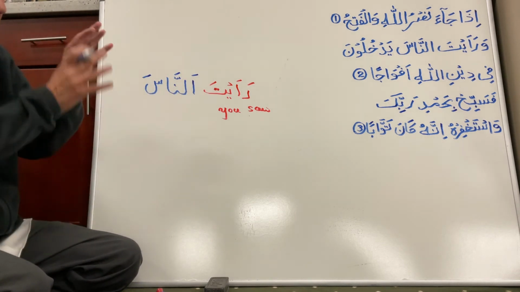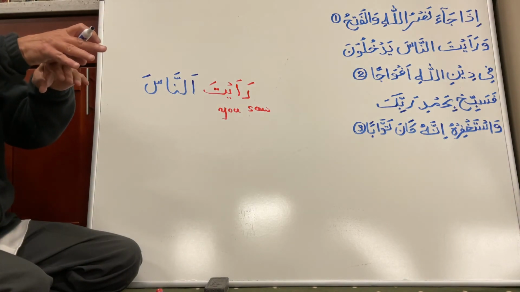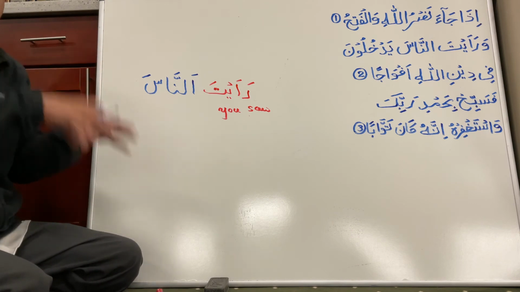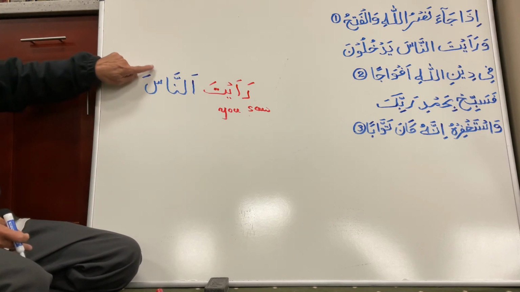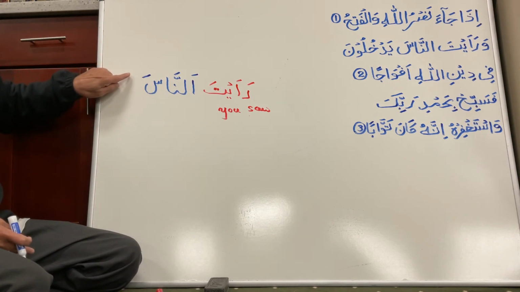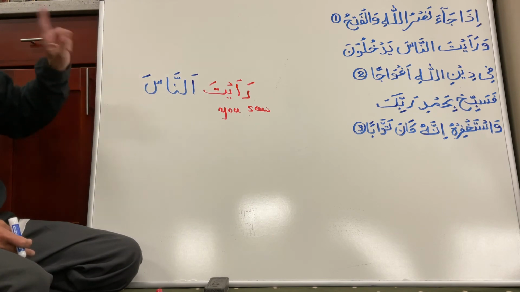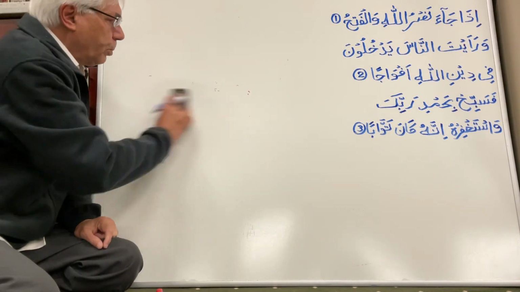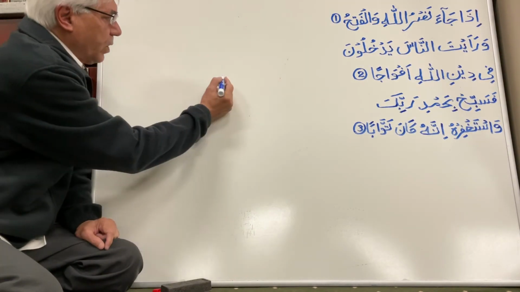Okay? So, here you are the one who is seeing, and people are being seen. Work is being done on the people, and when work is being done, it's a maf'ul, it's an object, and it is a zabar on the last letter. Very important. Okay, what's happening to the people? We just look at the word.